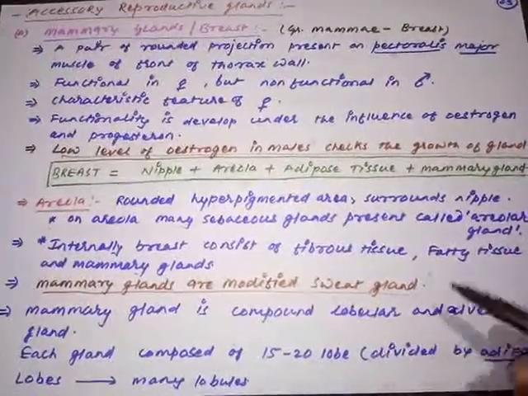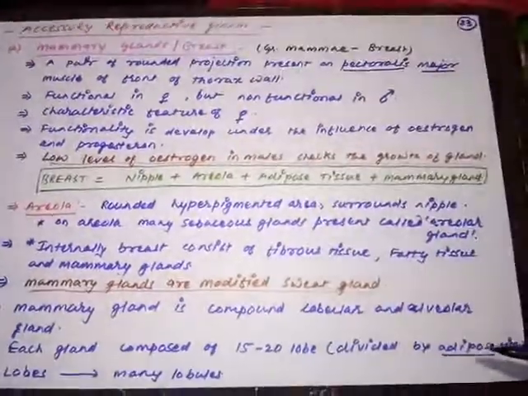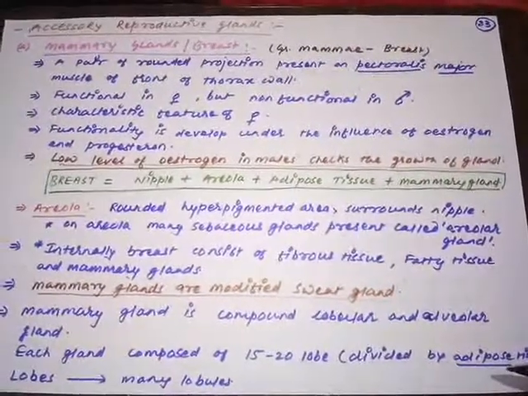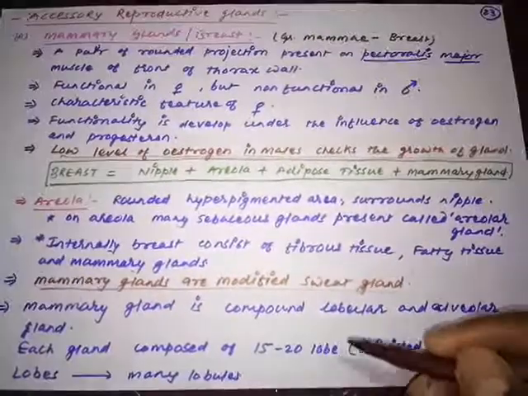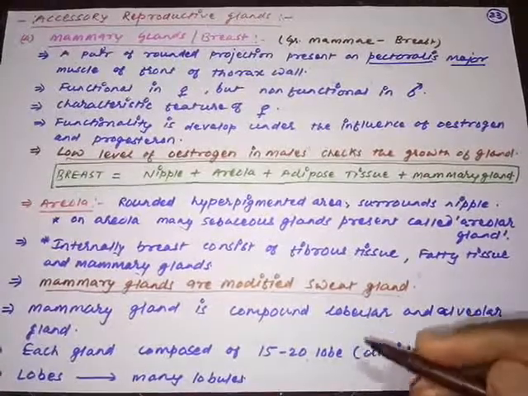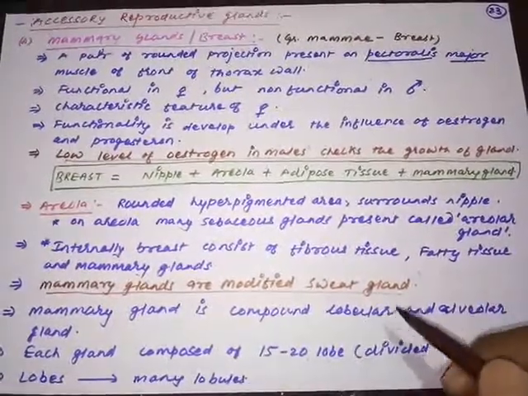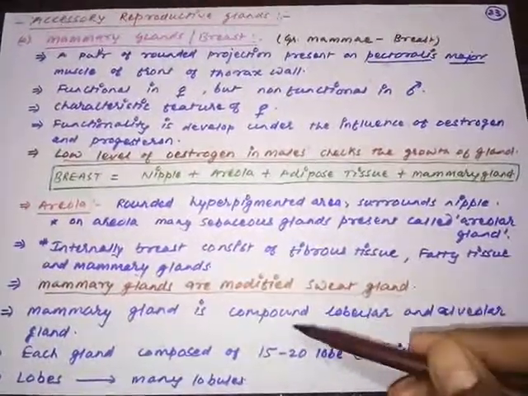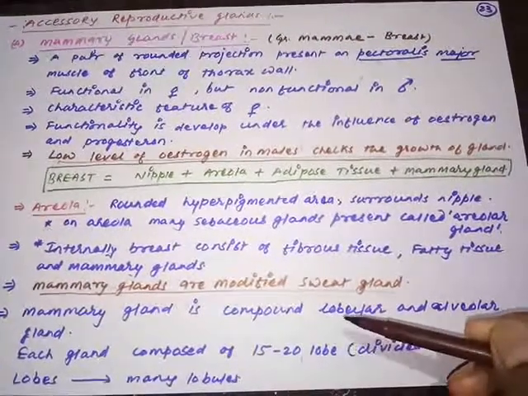If the question asks how these lobes are being formed, that is due to the presence of the adipose tissue. Now these lobes are once again going to divide in the form of many lobules. Are you getting my point? First, what we have seen is that the mammary gland is a compound lobular gland.